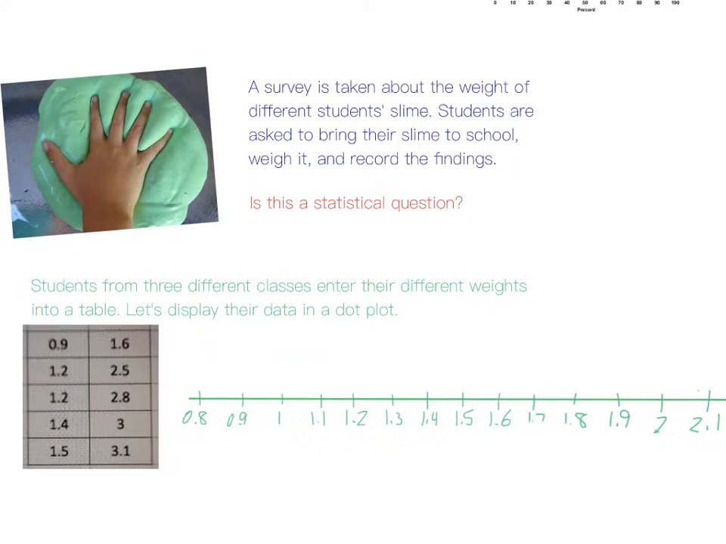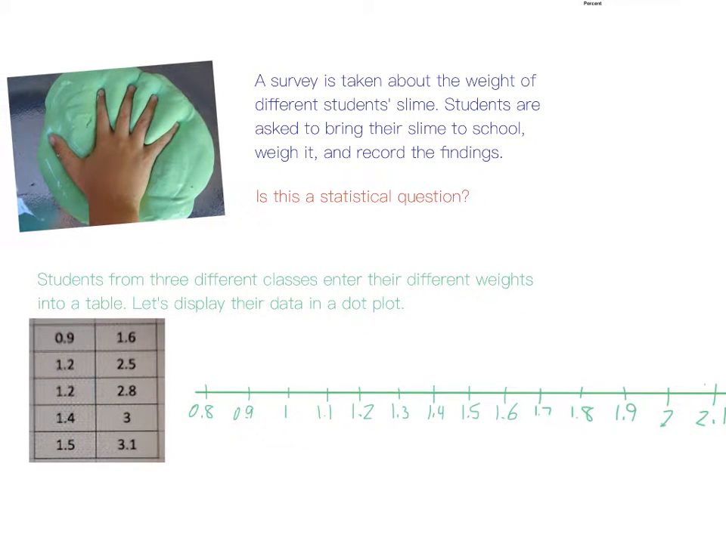All right, let's do a problem here. A survey is taken about the weight of different students' slime. The students are asked to bring their slime to school, weigh it, and record the findings. Number one, is this a statistical question? Well, let's think. What was a statistical question? A question which will likely have more than one answer.